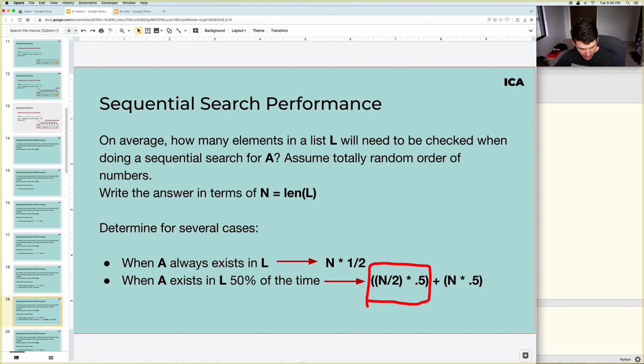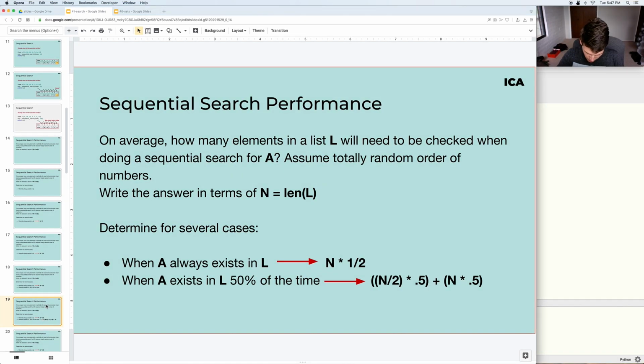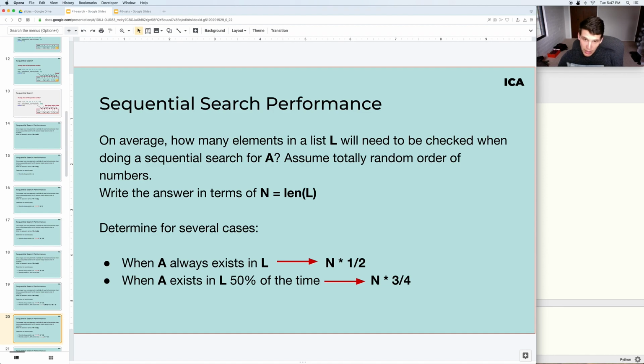And then for the other 50% of the time where the element does not exist in the list, in that case, you'd have to scan through all of the elements in the list. So that would just be n times 0.5. So what does this come out to if you simplify it a little bit? It comes out to n times 3/4, which is more than n times 1/2.